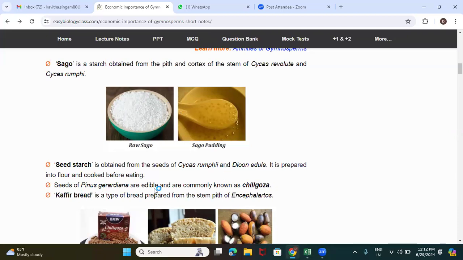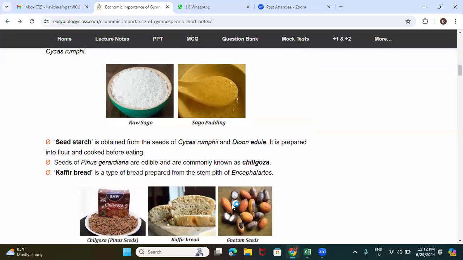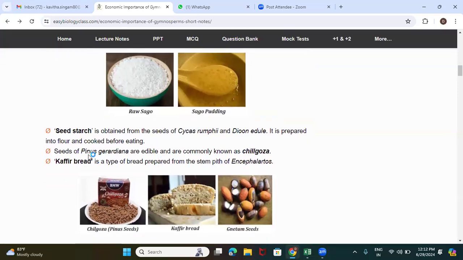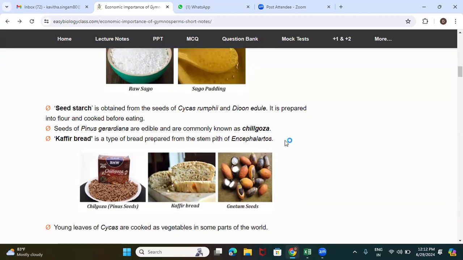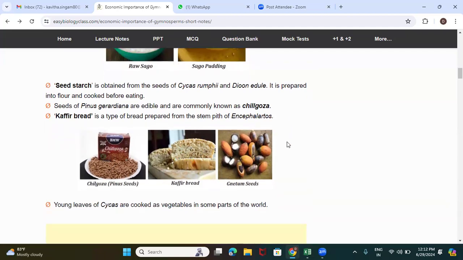Even the seeds of Pinus, the species called gerardiana, are edible and commonly known as chilgoza. These Pinus seeds have edible value. And this is called coffee bread, the bread prepared from the stem of Encephalartos, a gymnospermic plant.